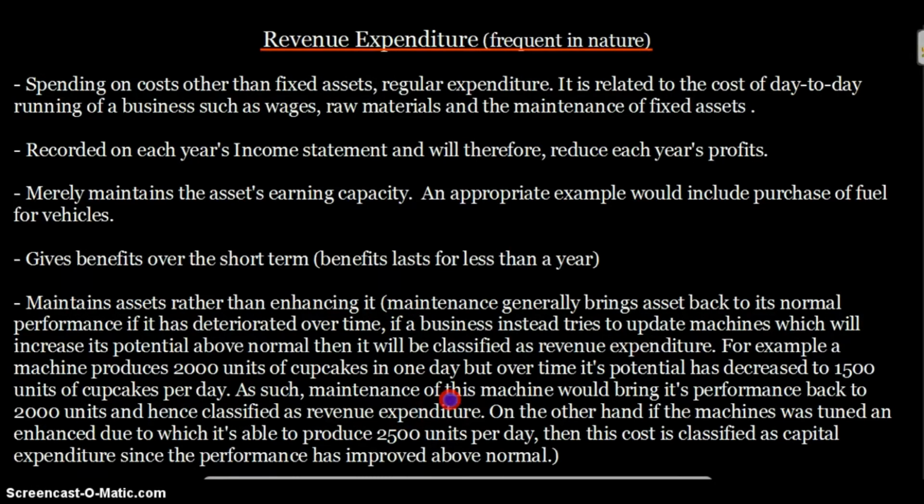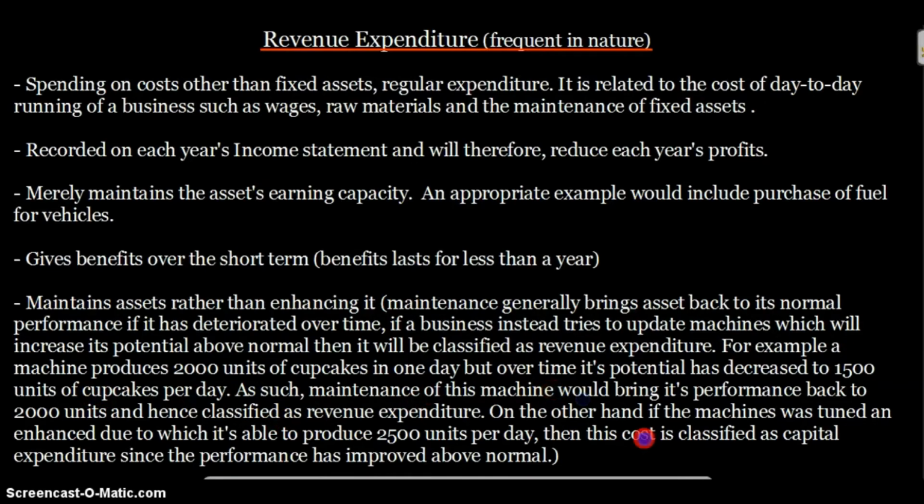So if you're maintaining this particular asset, this machine, then its performance is coming back to its normal position, and that's why we classify it as a revenue expenditure, because you might have to do that frequently as well. It's just merely maintaining the asset's earning capacity. It's not improving it more than its normal performance. We just brought it back to its normal position.